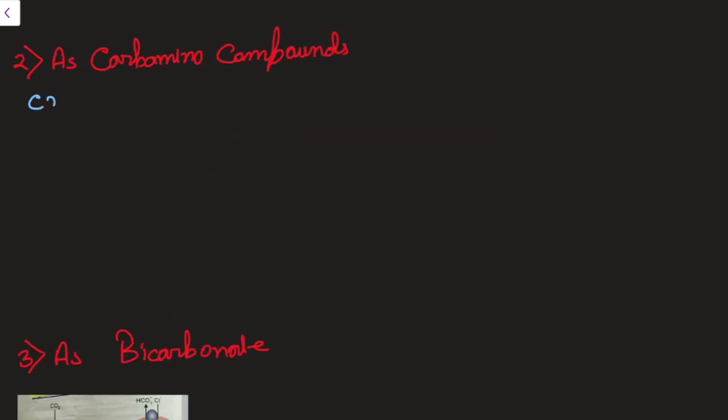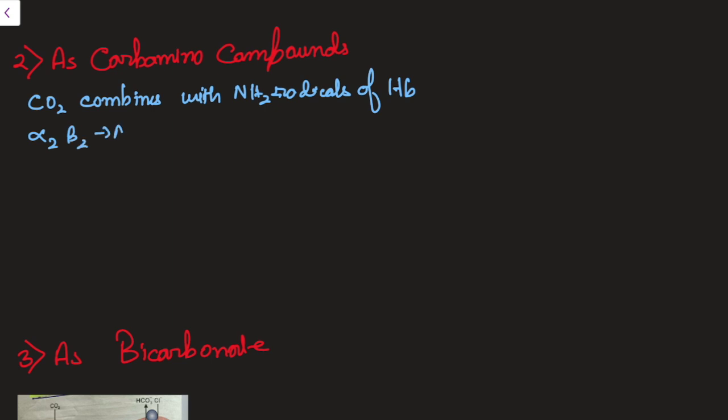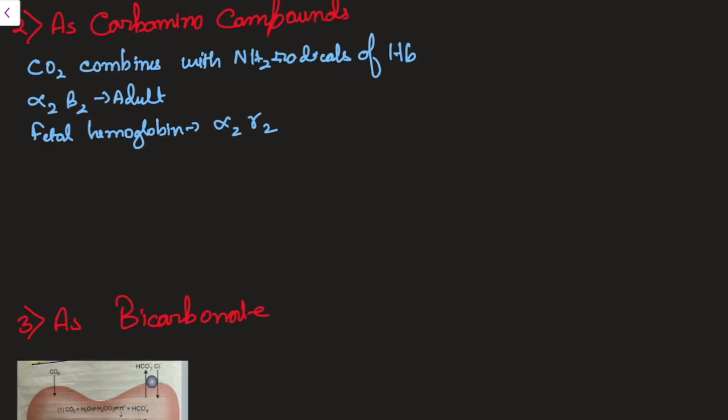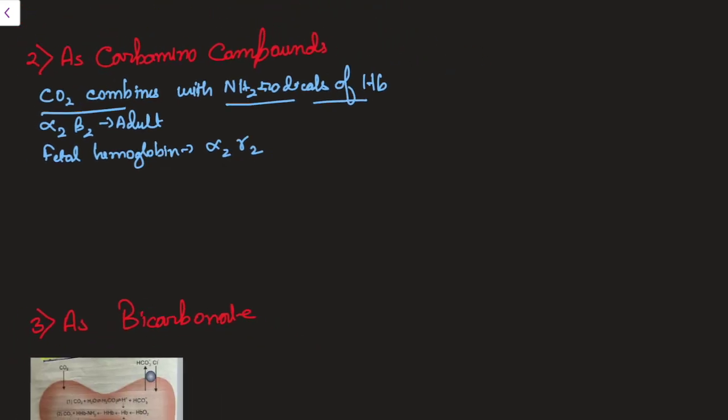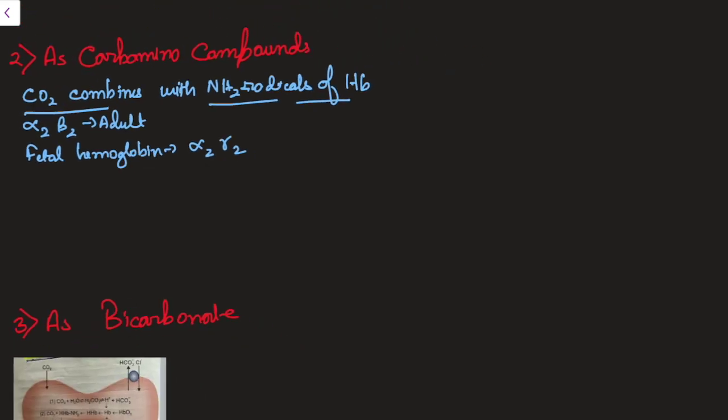Next, carbamino compounds. Here, the carbon dioxide will combine with the NH2 radicals of hemoglobin. The hemoglobin molecule, as I was saying, has alpha 2, beta 2. That is the adult hemoglobin. Another is fetal hemoglobin, which has alpha 2, gamma 2. Apart from this, many other types of hemoglobin are also there. In the fetus, fetal hemoglobin is mainly present. In adults, alpha 2, beta 2 is predominant. As I said, the carbon dioxide combines with the NH2 radicals of the hemoglobin. So this hemoglobin molecule, the alpha 2, beta 2 chain, contains the NH2 radicals. With it, the CO2 will combine and it will form what?